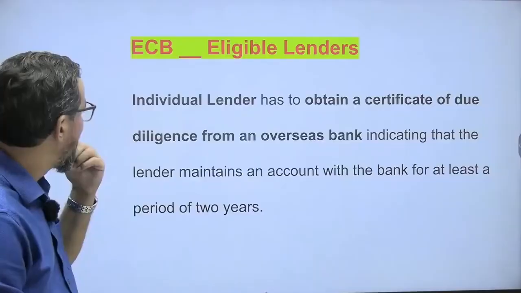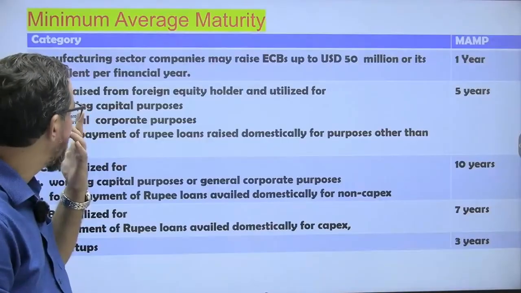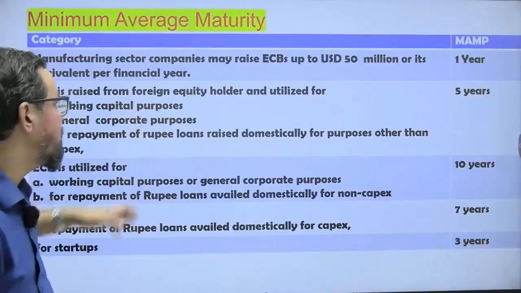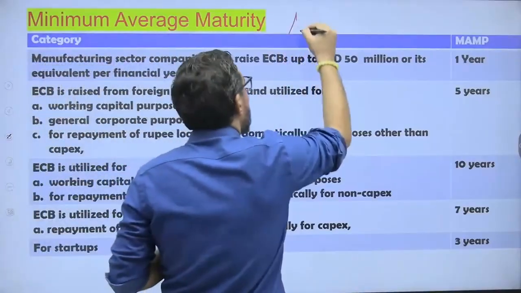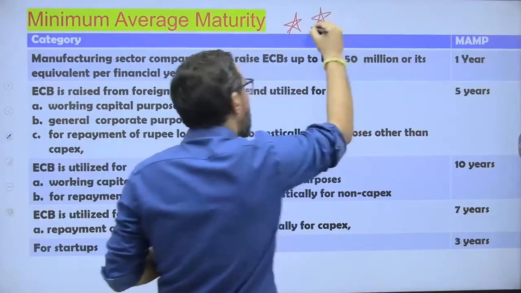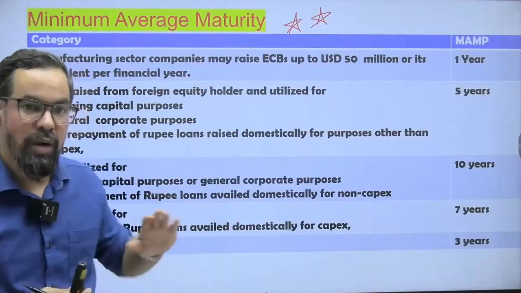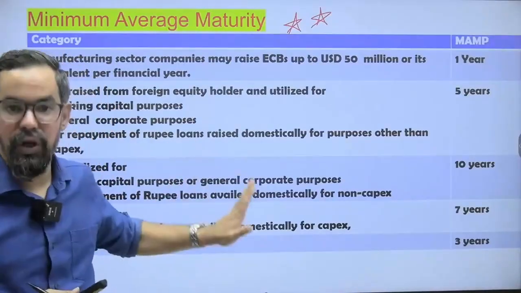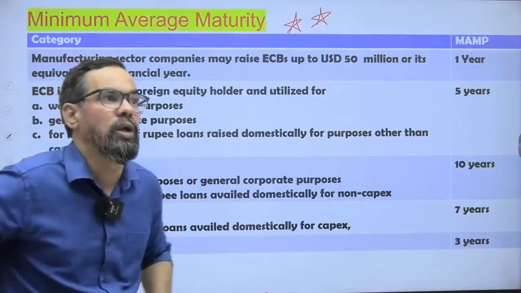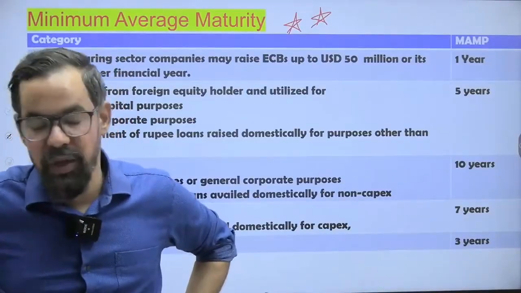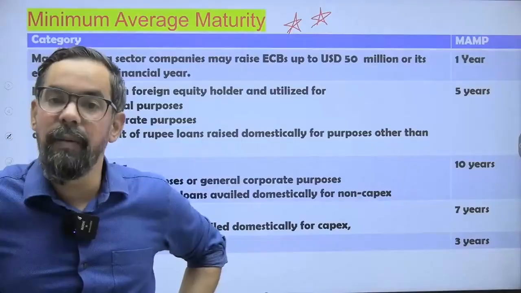Eligible individual lenders, okay, we'll come to that one. Now the next one, this part is very, very important. Many times an examiner can create one question for 1 mark or 2 marks with these multiple statements also. When it comes to the minimum average maturity period for ECB, how many years is it?